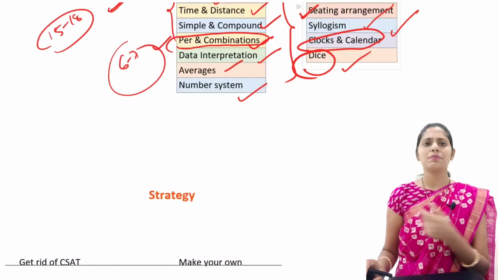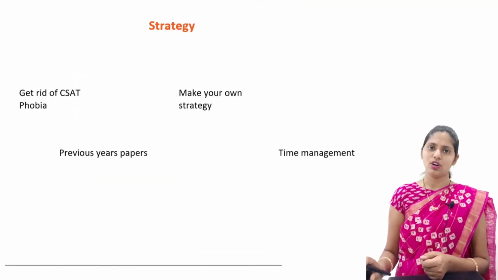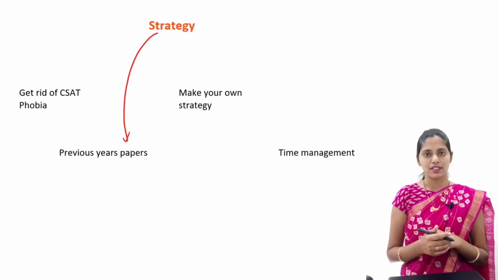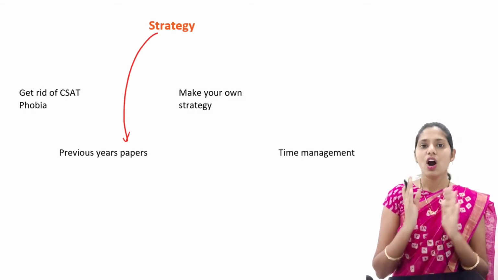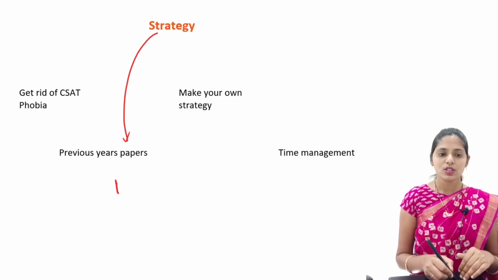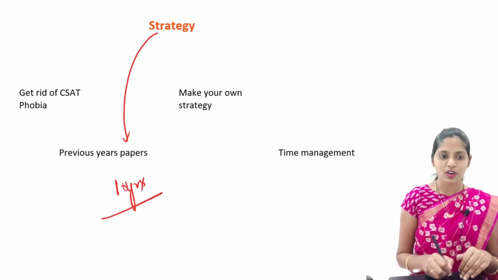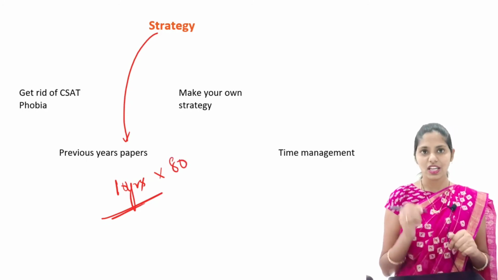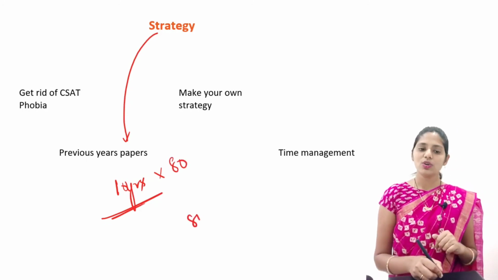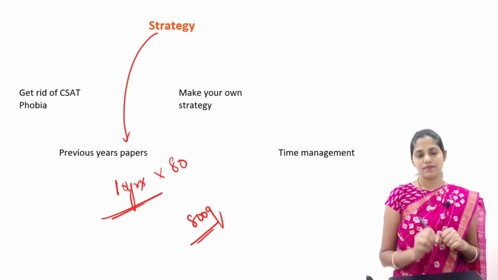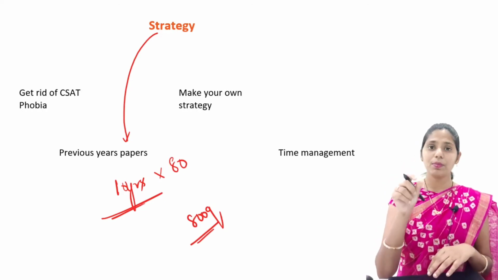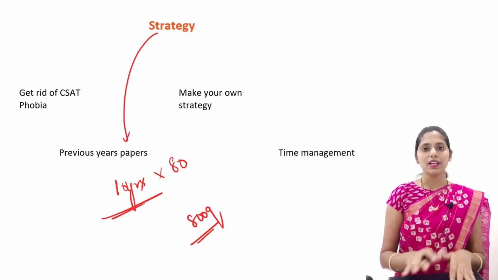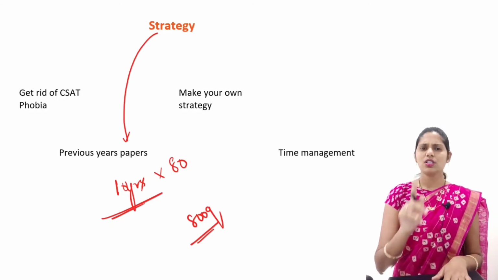The first one is please pick out the last 10 years' papers of UPSC. You have to practice the previous years' papers. You may have a doubt like how many years' papers you have to pick up. At least from the last 10 years you have to pick out the papers, and from these 10 years you will have 80 questions in each paper. So you are going to practice 800 questions, and you have to take each and every problem and practice it, so that all the concepts will be covered. This is one important approach.